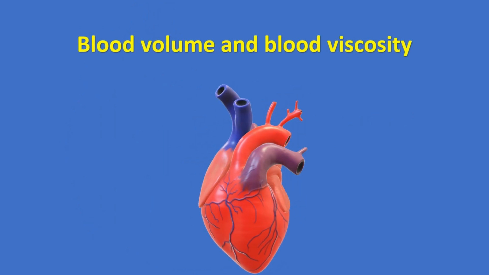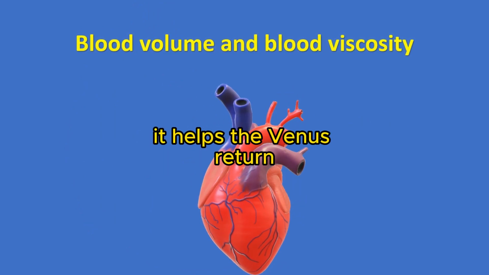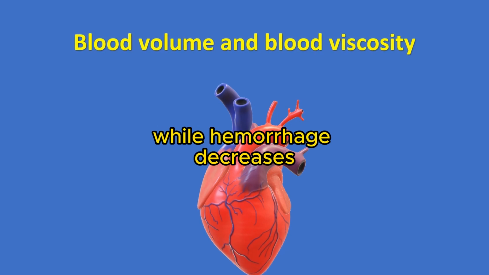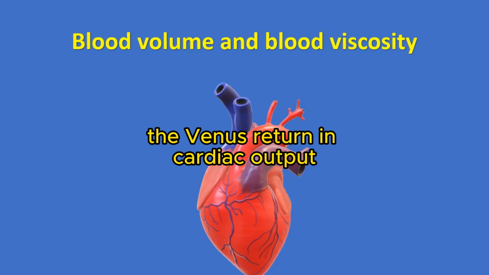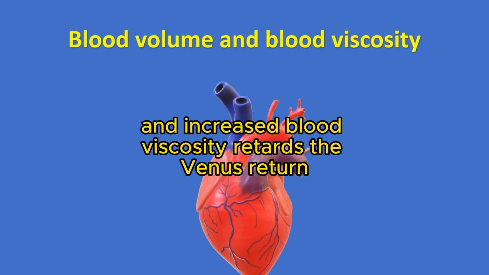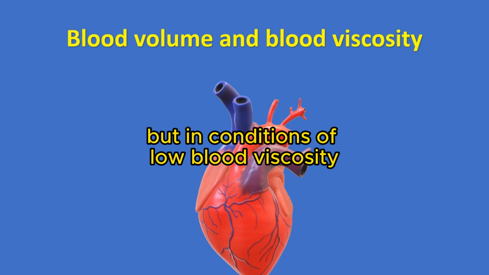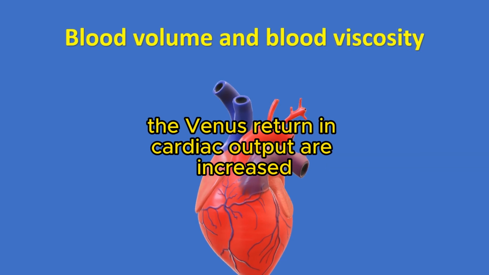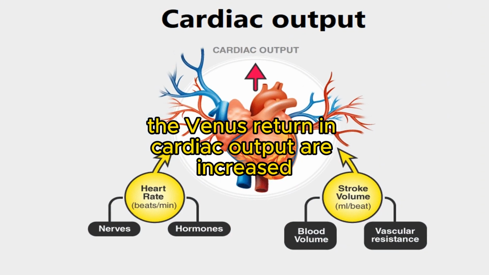When blood volume increases, it helps the venous return, while hemorrhage decreases the venous return and cardiac output, and increased blood viscosity retards the venous return, but in conditions of low blood viscosity such as anemia, the venous return and cardiac output are increased.